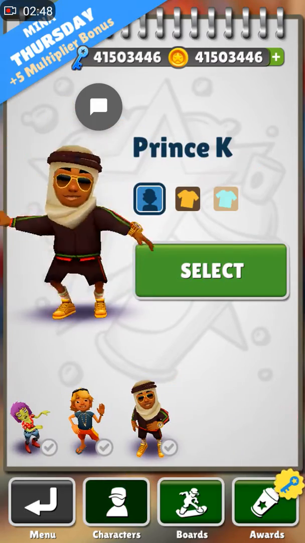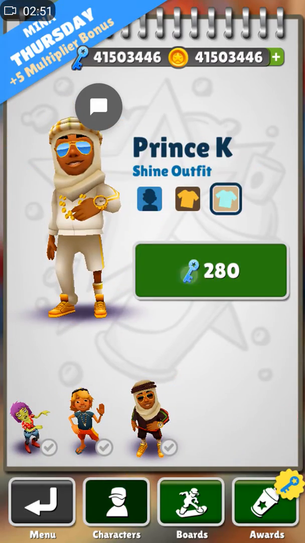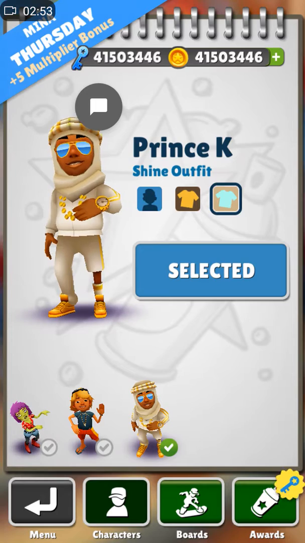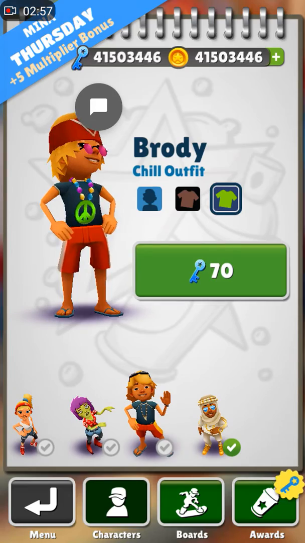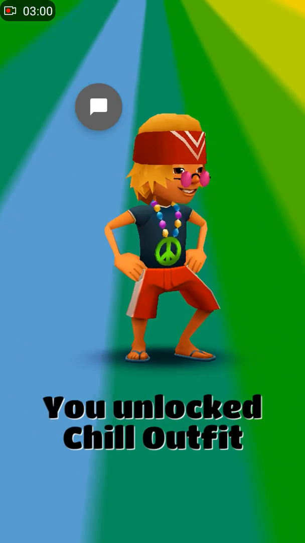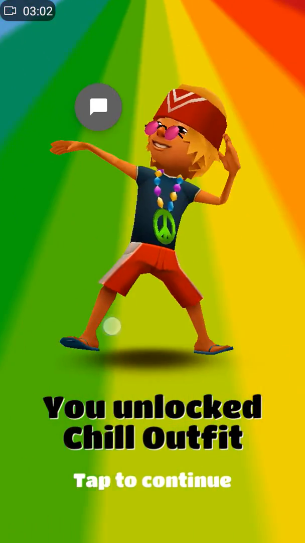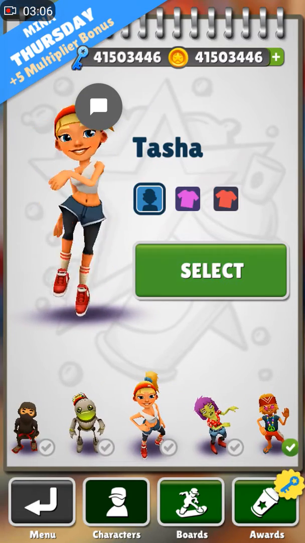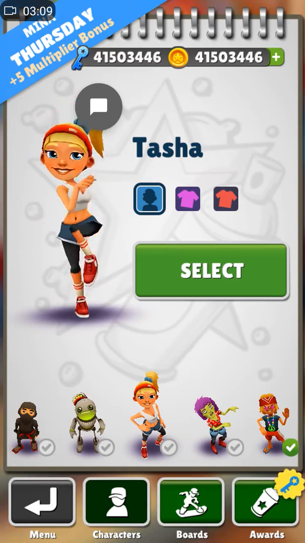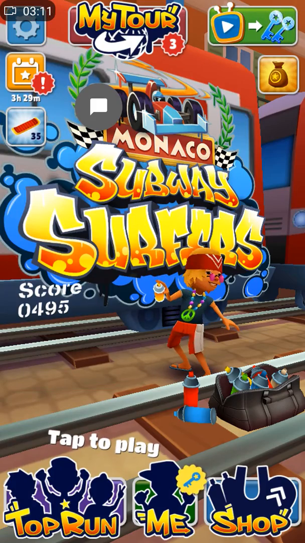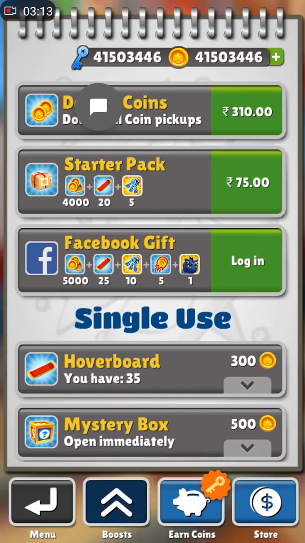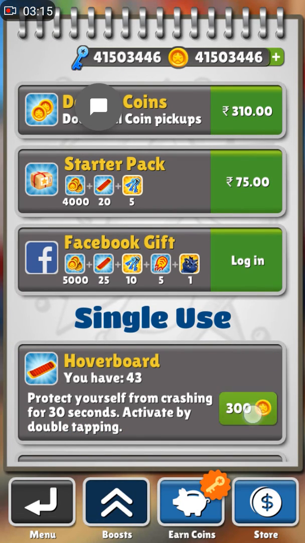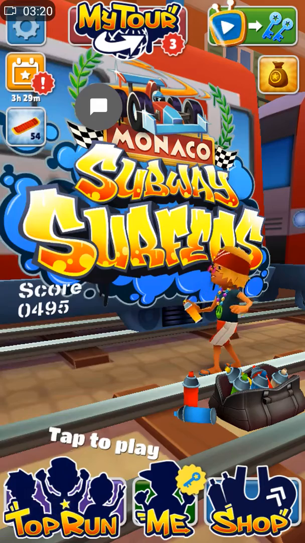You can see it. If we use keys or coins, it will never change guys. So see guys, just now I'm buying this for 70 keys. I have unlocked it, but still the keys are same. So it has been proven that this is unlimited. So let's check for coins. Let's buy some hoverboards. See guys, I'm buying so many hoverboards and this is not changing. So this is unlimited.